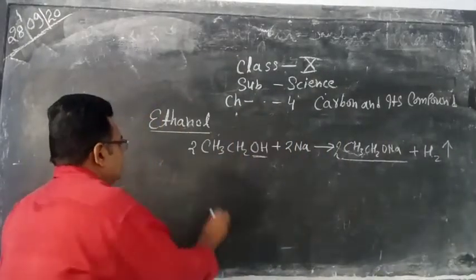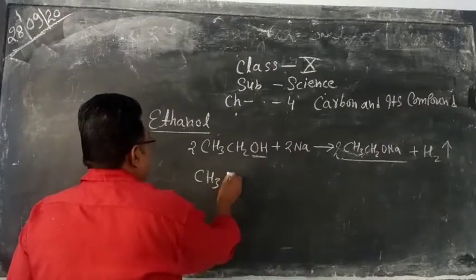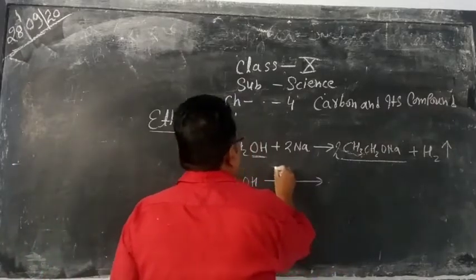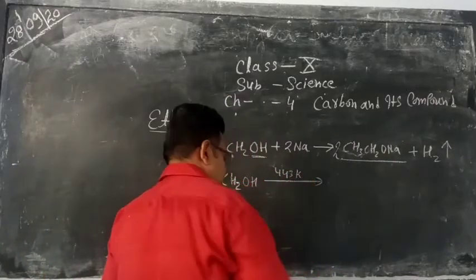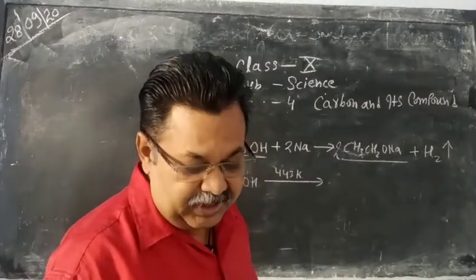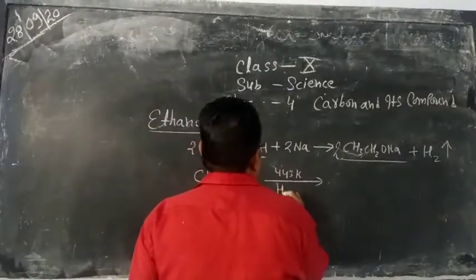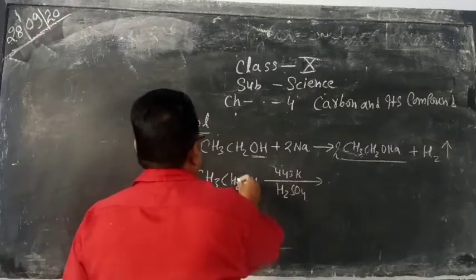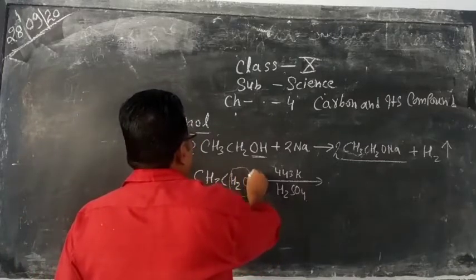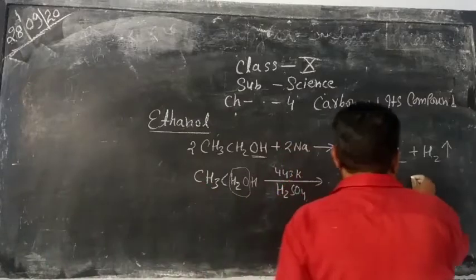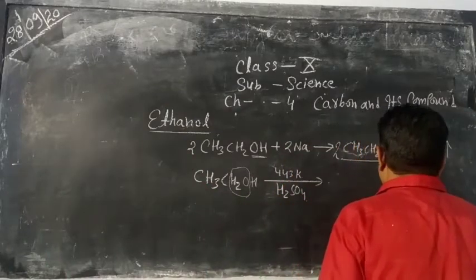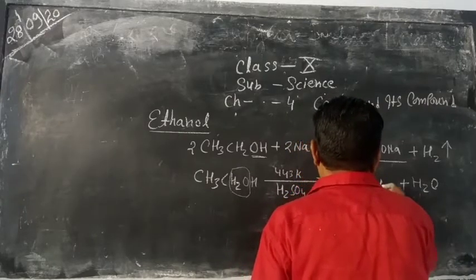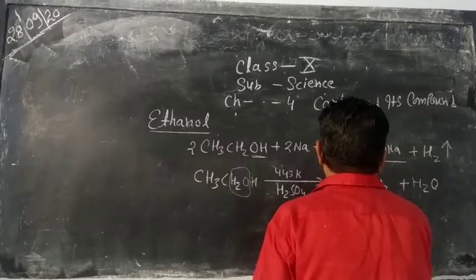Now see here, when ethanol is heated at 443 Kelvin in the presence of sulfuric acid, there is removal of a water molecule. So due to dehydration, CH2=CH2, that is ethene, is obtained.